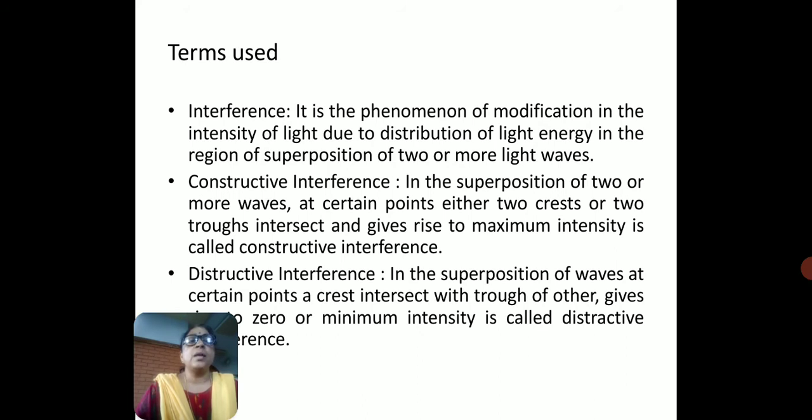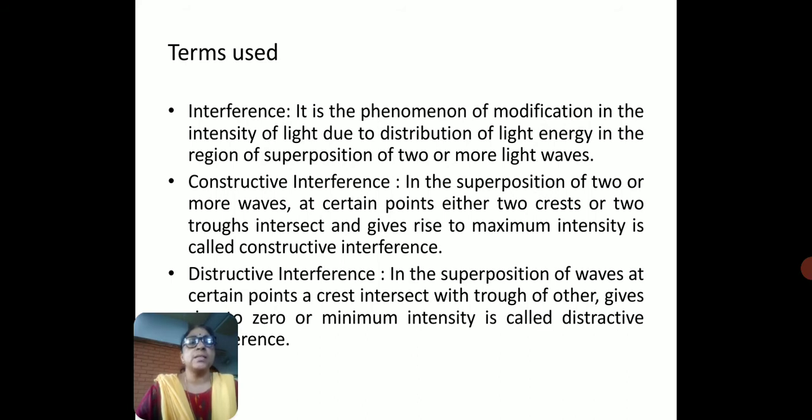Interference is the phenomenon of modification in the intensity of light due to distribution of light energy in the region of superposition of two or more light waves. That is, it is a superposition of two or more light waves. In the distribution of energy, it will result in bright and dark fringes. Bright fringe is due to constructive interference, and dark fringe occurs due to destructive interference.